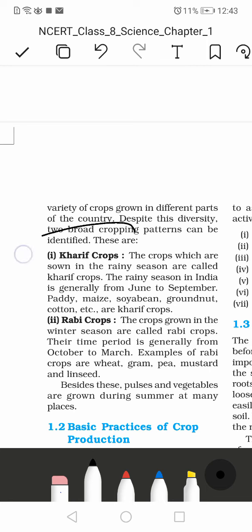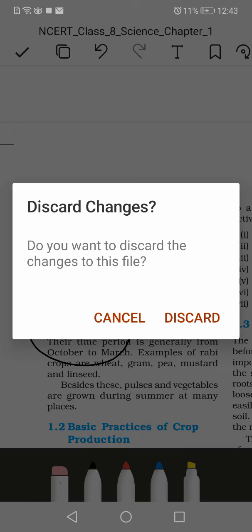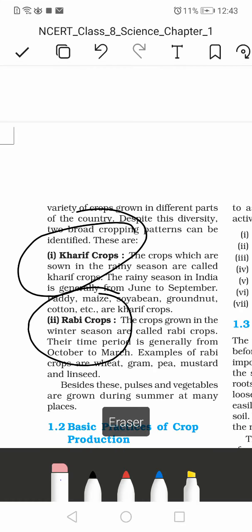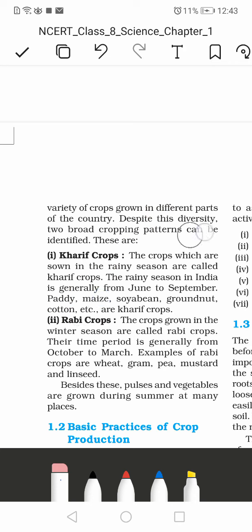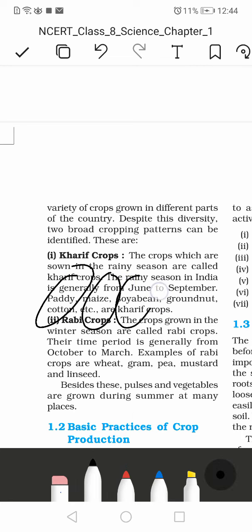There are two types of crops: kharif crops and rabi crops. Sorry if I'm pronouncing it wrong. Kharif crops are grown in the rainy season, and this rainy season normally lasts from June to September. Keep the examples in mind: paddy, maize, soybean, groundnut, and cotton.